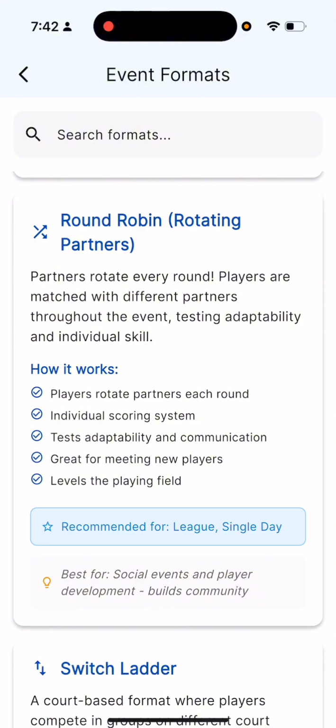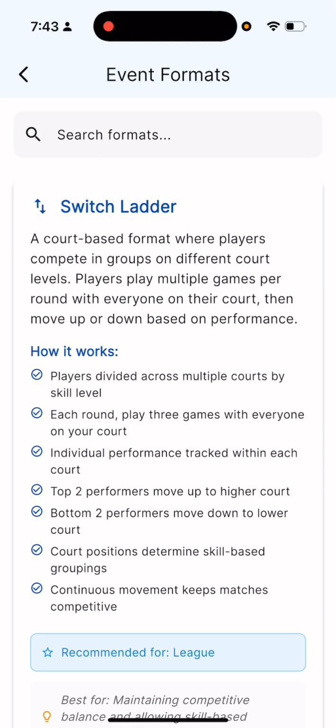Round robin, rotating partners. So again, very similar where you choose the number of weeks or the number of rounds, but in this case, partners rotate every single round. You have the ability to switch people out, make substitutes, all that, but the main idea about this is people are rotating.